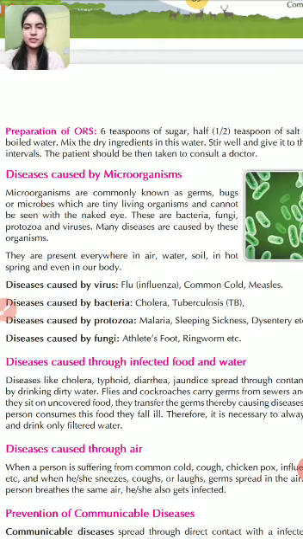The next is diseases caused by bacteria. There are certain diseases which can be caused by bacteria also, like cholera and tuberculosis, also known as TB. The next is diseases caused by protozoa. The diseases which can be caused by protozoa are malaria, sleeping sickness, dysentery, etc. The next is diseases caused by fungi. Athlete's foot and ringworm are examples of diseases which can be caused by fungi.